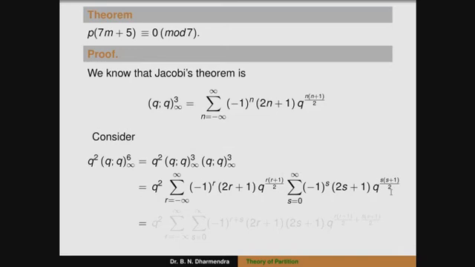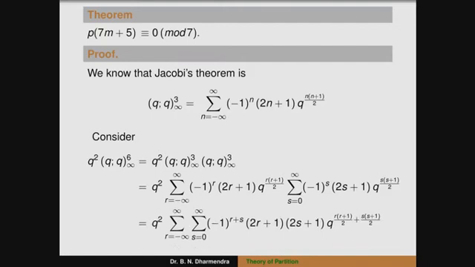So, that is when I have to multiply the terms of the series, and also here minus 1 to the power of r, here minus 1 to the power of s, that is minus 1 to the power of r plus s, and also 2r plus 1 into 2s plus 1. The remaining term is the power of q, that is r into r plus 1 plus s into s plus 1 by 2.